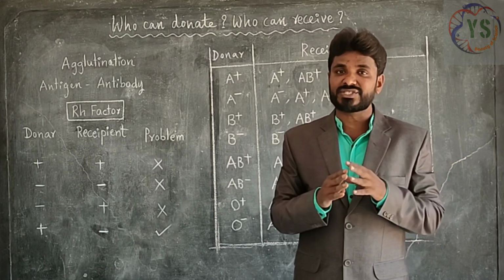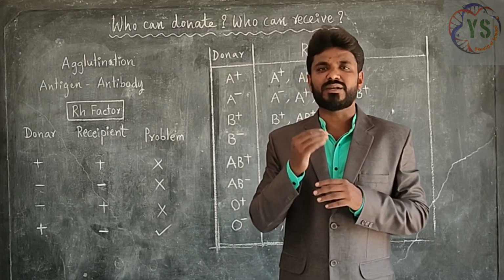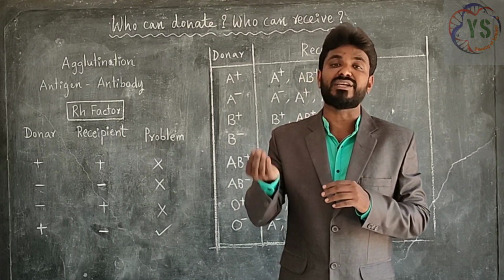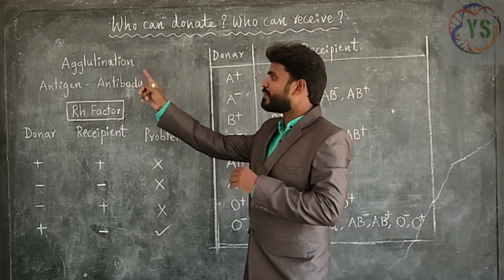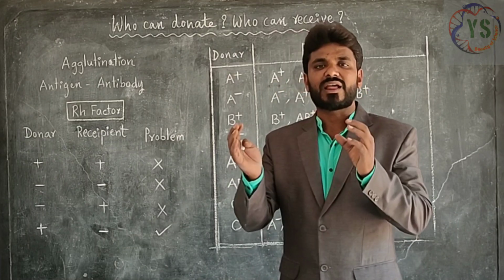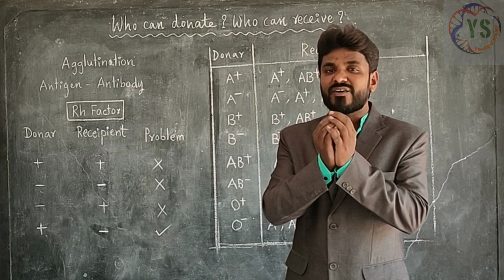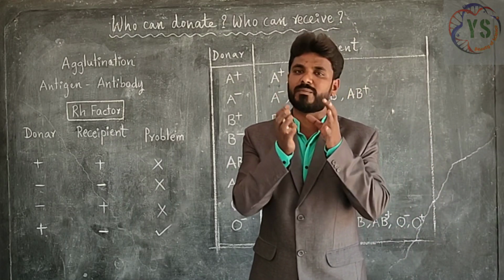If the blood is not tested and is transfused into a person, that may lead to death even after the injection of blood. Why? What is the reason? Sometimes that may lead to the process of agglutination. What is agglutination? Agglutination means clumping of blood cells. Clumping of blood cells means simply that masses of blood cells are formed in the blood.